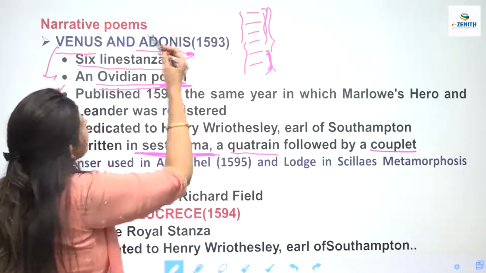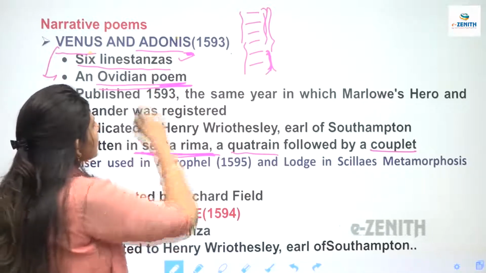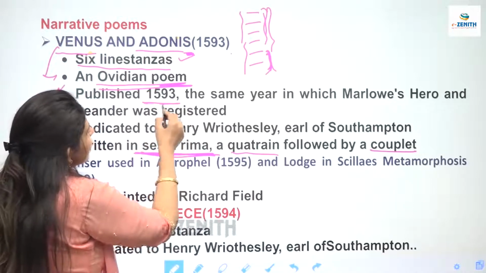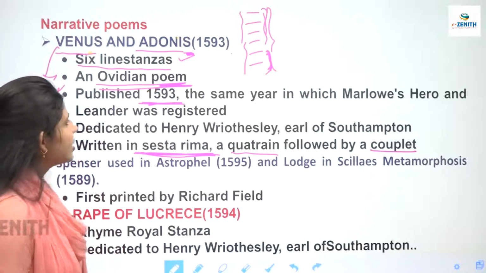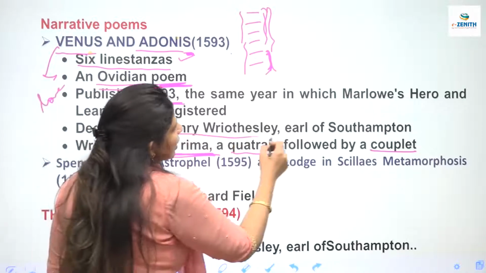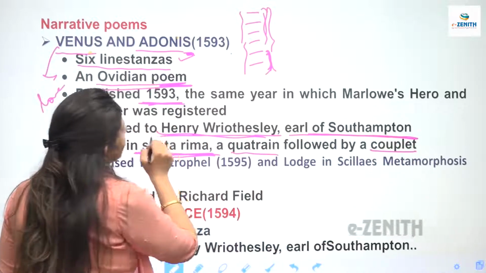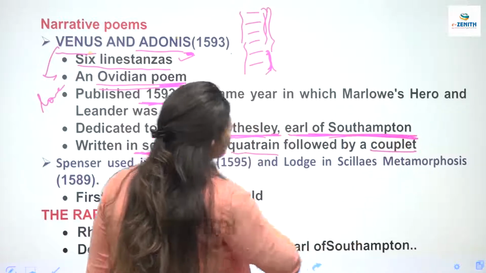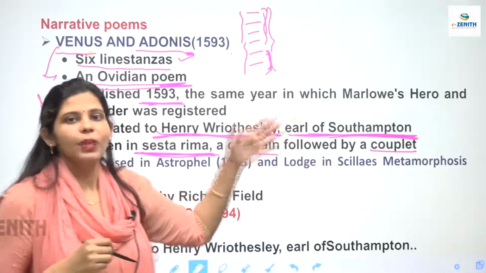सेस्टारेमा में लिखी गई है. Sestarema means quatrain and this couplet. 6 line stanzas are there. Published in the year 1593. कौन सा ईयर है? 1593. And it is dedicated to Henry Wriothesley, that is Earl of Southampton. वॉट्सले के लिए क्या करी गई है? डेडिकेटेड है. Who is the Earl of Southampton, right? And this Earl of Southampton was also the patron of Shakespeare.